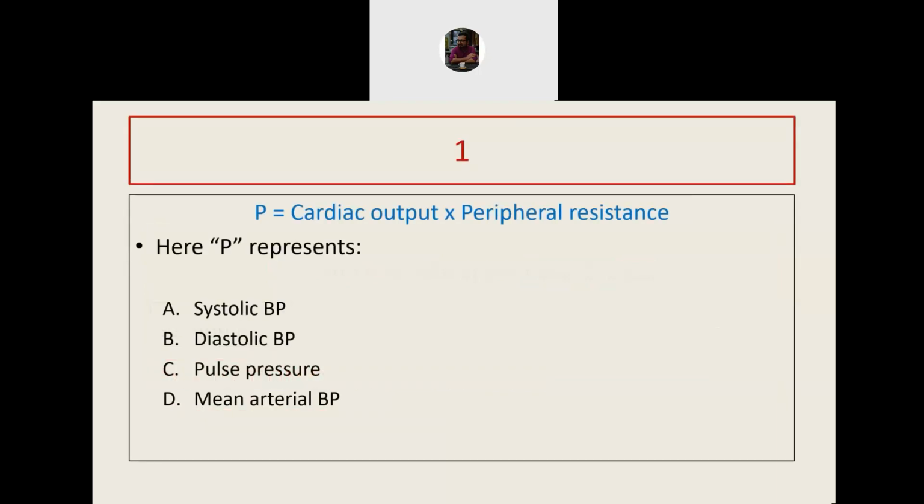This is your first question. If P is equal to cardiac output into peripheral resistance, what does P stand for? A. Systolic blood pressure. B. Diastolic blood pressure. C. Pulse pressure. D. Mean arterial pressure.